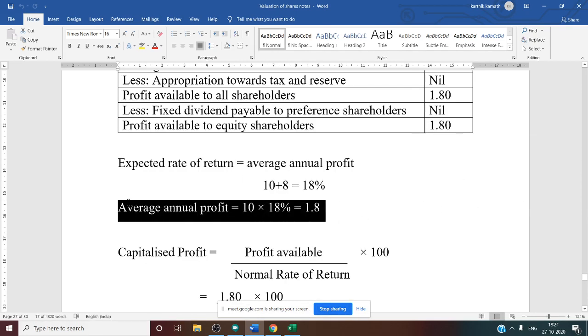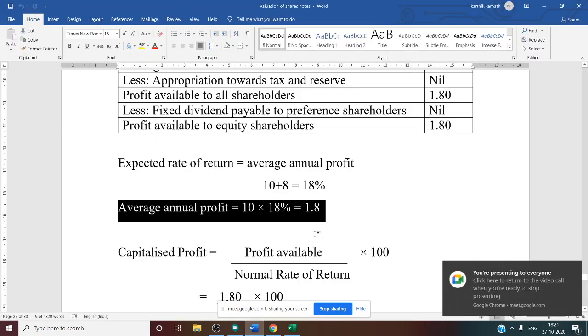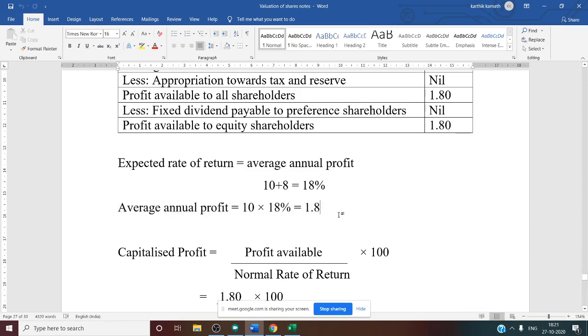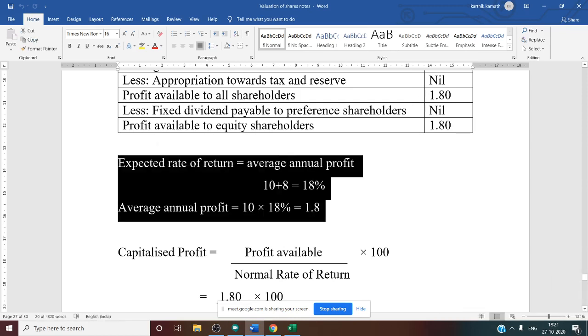10 into 18%, if you do, average annual profit is 1.8, that is rupees 1.80 for one share. Yes, now we got the average annual profit. After getting the average annual profit, you can follow the format. So this is our working note, expected rate and AAP.